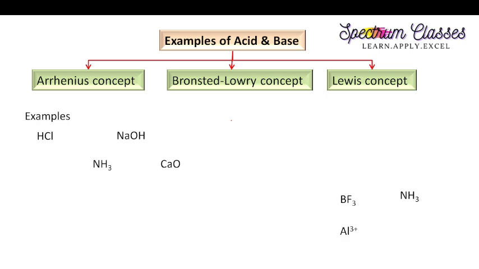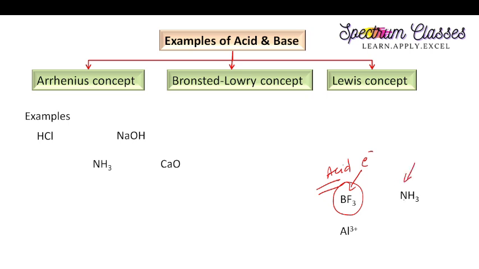This Al3+ also behaves as an acid, so it failed to be explained earlier. Now, according to the Lewis concept, those molecules or ions which can readily accept an electron pair are termed acids. So it has its octet incomplete and it can readily accept electrons, right? Therefore, it behaves as an acid, or this is known as a Lewis acid.